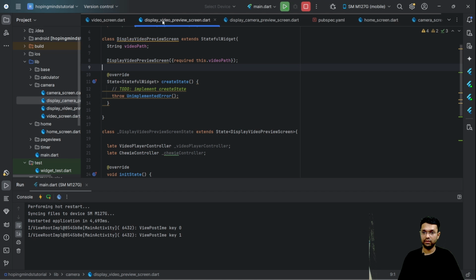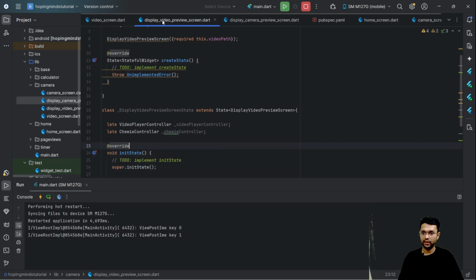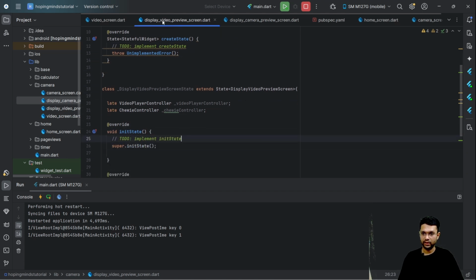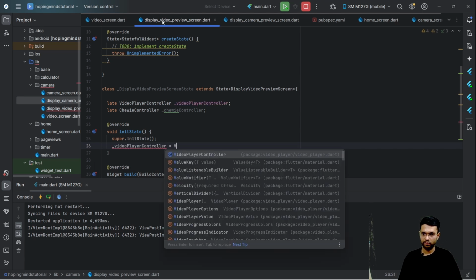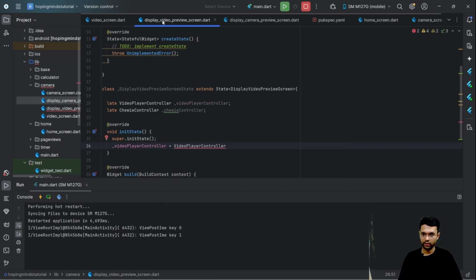In this case, now what will happen is inside the init state, my video player controller will be initialized with my file, which will load the video from this particular path.